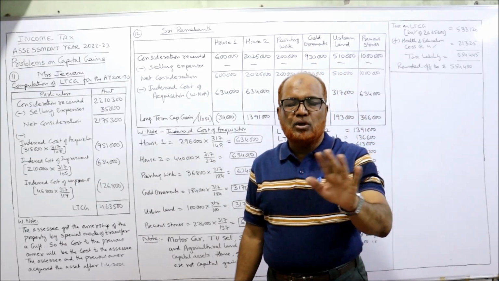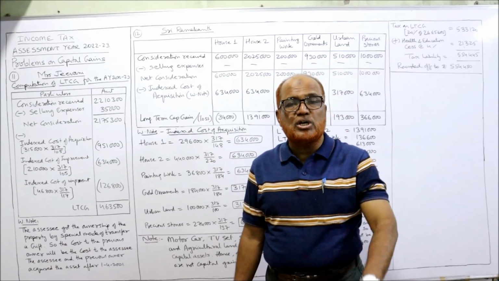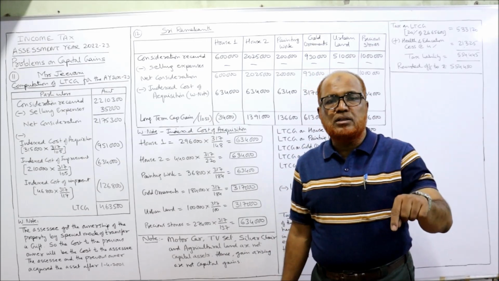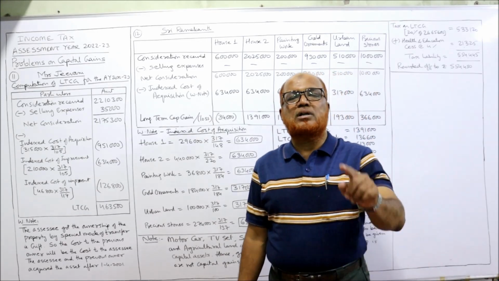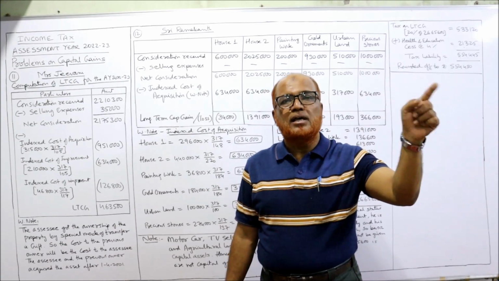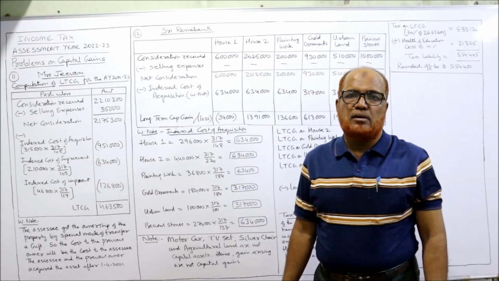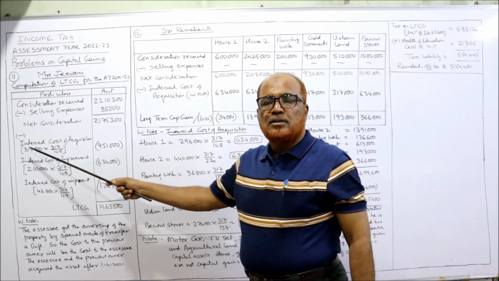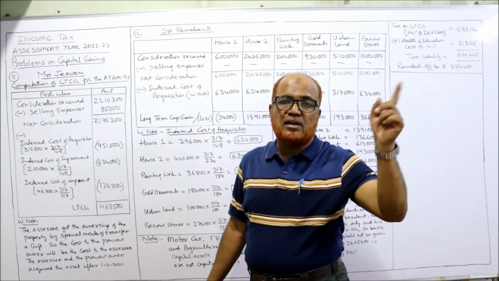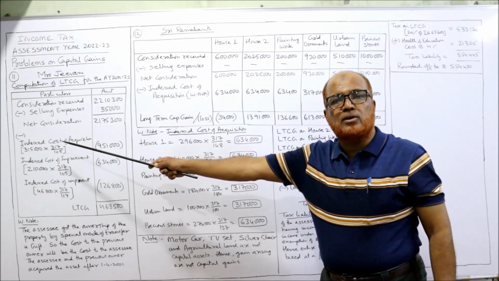Mrs. Jeevani has not acquired, has not purchased the house. She got the property in the form of a gift. But Income Tax Act says whatever is the cost to the previous owner is the cost to the present owner. So what was the cost of Sri Kiran? 3,15,000. 3,15,000 is the cost of Sri Kiran. The same cost we apply to Mrs.